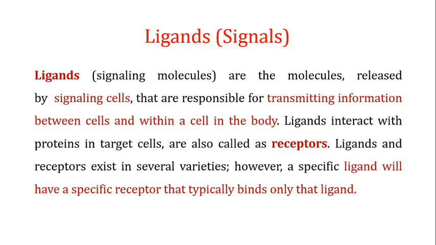When you talk about signaling, the two important things are the ligands and the receptors. I have a detailed video on the ligands and the receptors, and I will share the link in the description.